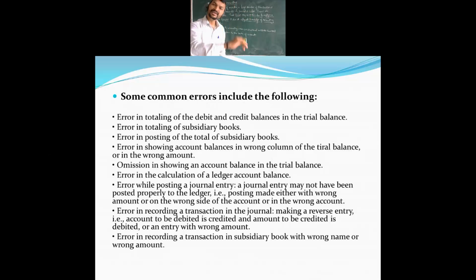Now what does it mean exactly? The meaning of errors in accounting. Errors in accounting means unintentional mistakes committed by the bookkeeper in the books of account. Unintentional means what?